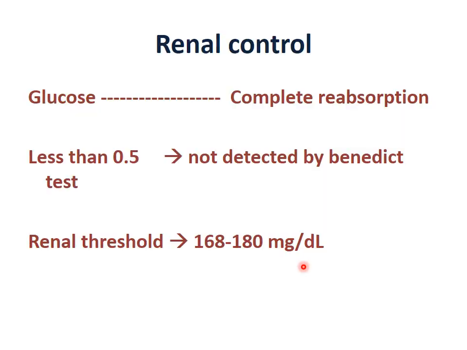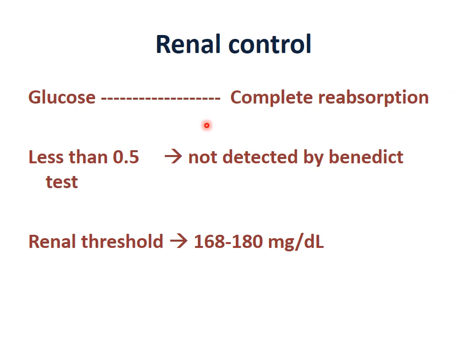Now the last, that is renal control. So we all know that in normal condition glucose is not excreted in urine. In a normal subject, a very small amount, less than 0.5 gram of glucose, may escape in urine, but it is reabsorbed by the tubules. All is reabsorbed, but this amount is not detected by Benedict's test.